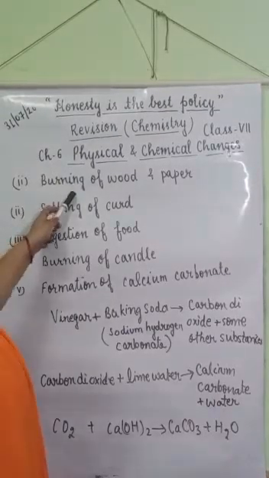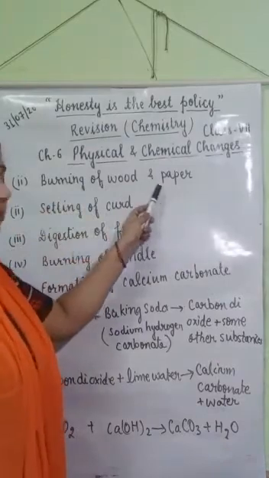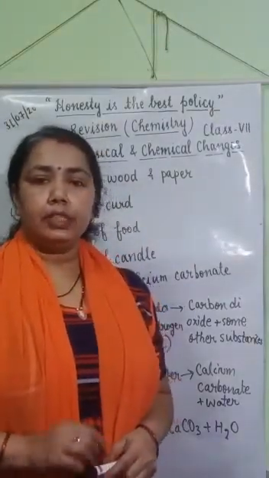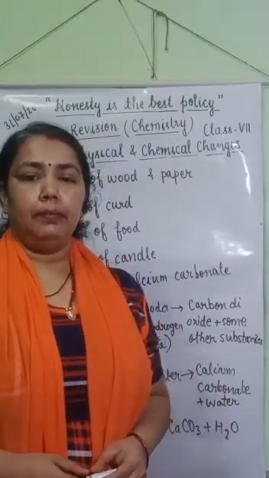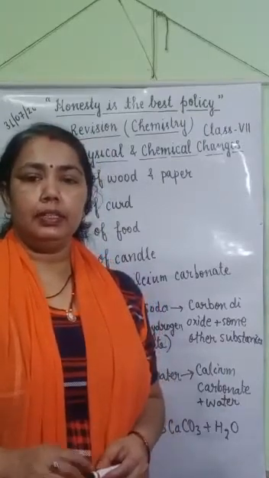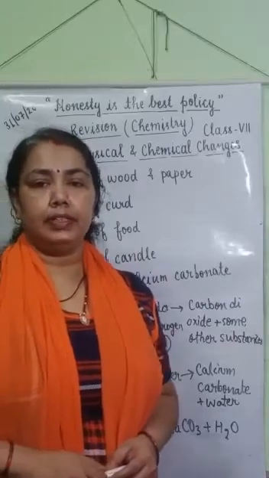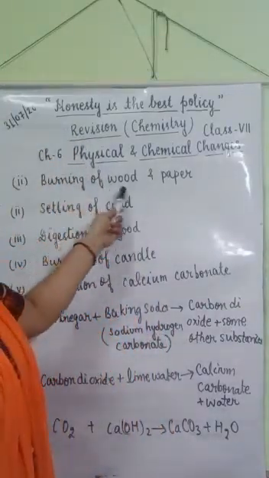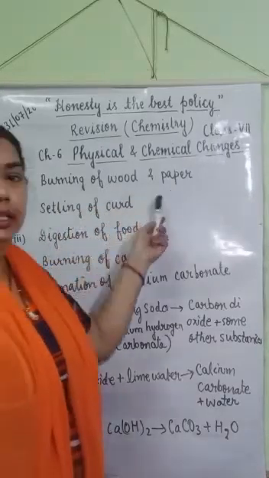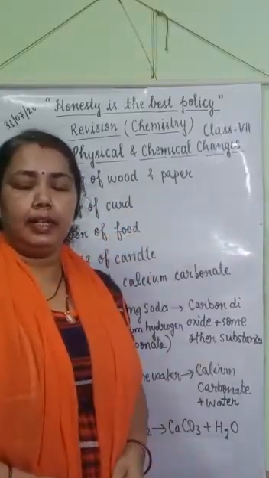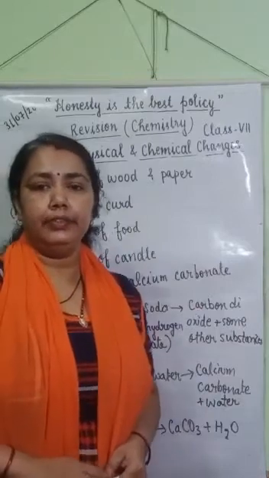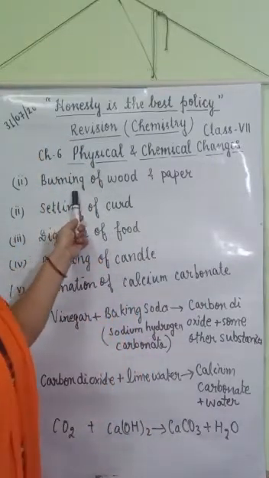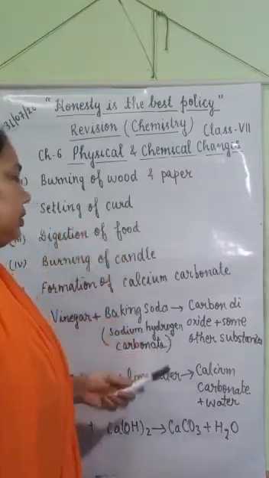Next is burning of wood and paper. When we cut wood into small pieces and tear paper into small pieces, this is a physical change. But when wood and paper are burnt, they release carbon dioxide gas and leave some ashes. So this is a chemical change because new substances are formed.